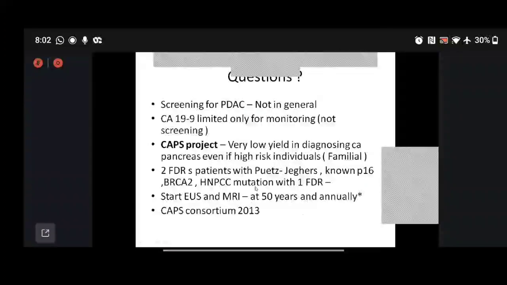These are some gray areas where we know that CA 19-9 is only for monitoring and not for screening the disease. We should screen for CA pancreas in patients with two first degree relatives and known cases with Peutz-Jeghers, BRCA2 and Lynch mutation. And these patients are started with an US and MRI at 50 years and then followed annually, which was recommended by the CAPS Consortium 2013.